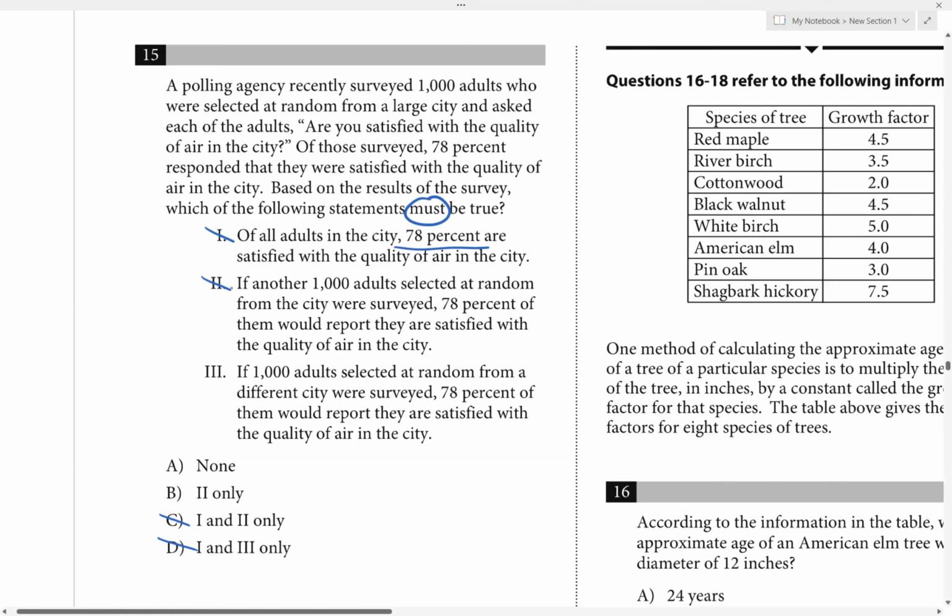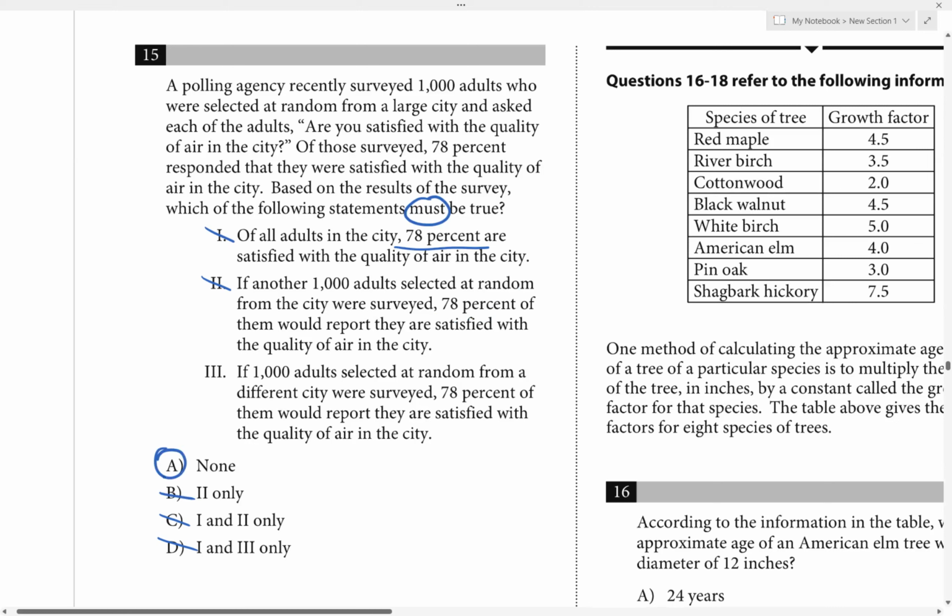If they said on average it'll be 78%, or it would be close to 78%, or about 78%, then that would be a correct statement. But they just say it's exactly 78%. Then no, there should be some room for error. So statement two is wrong, so that leaves us with A.